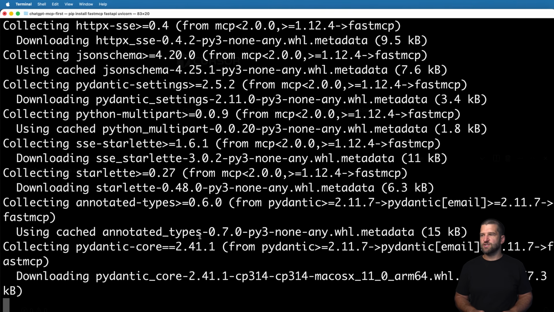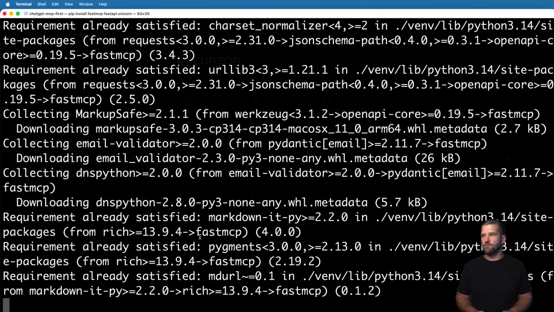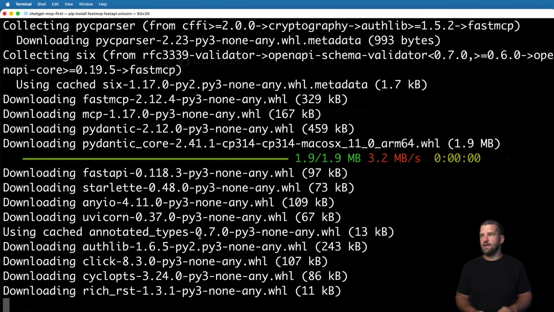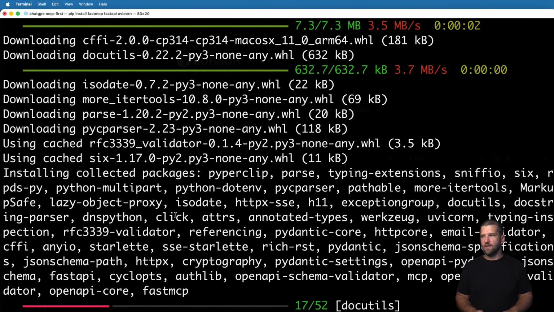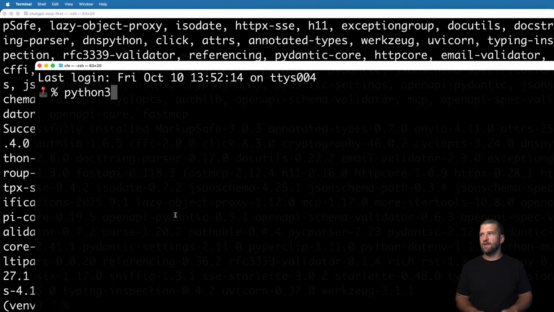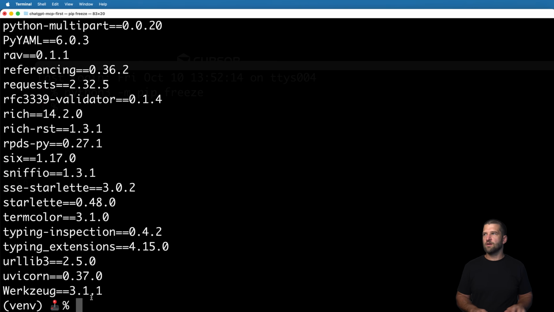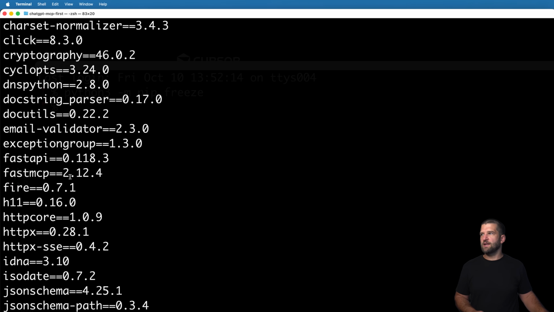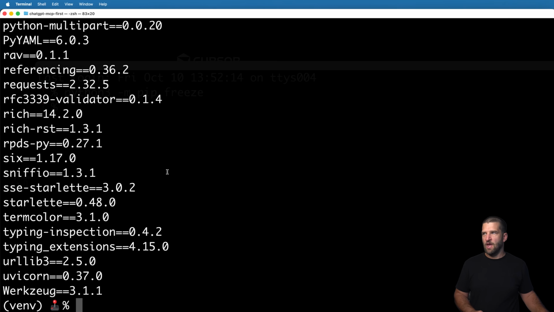And if you finish this correctly, what you will end up seeing is all of these installed in your virtual environment, which I'm going to show you, both inside your virtual environment and also outside of it. So while that's running, I'm going to open up a new tab and just do python3 -m pip freeze and hit enter, and I see nothing. If I do that same thing with the virtual environment activated and do pip freeze in here, I can see there's a lot of things going on, especially the main ones, which are FastAPI and FastMCP. So our environment is now set up for our Python project.